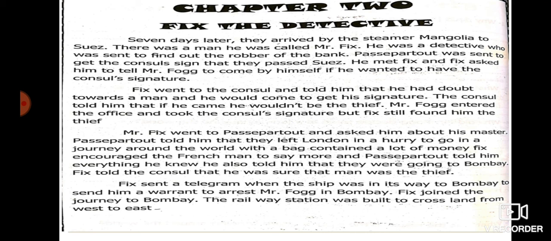Fix sent a telegram when the ship was on its way to Bombay, to send him a warrant to arrest Mr. Fogg in Bombay. Fix joined the journey to Bombay. The railway station was built to cross land from west to east.